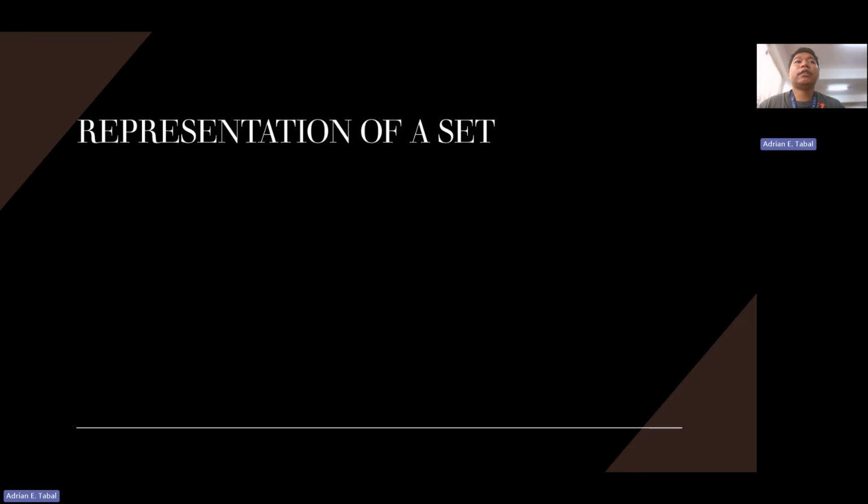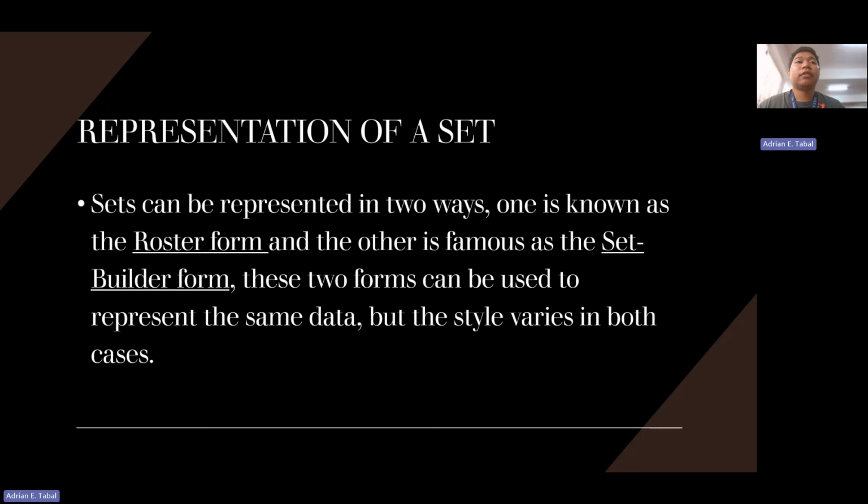So there are representations of a set. It can be represented in two ways. One is known as the roster form, and the other is the set builder form. These two forms can be used to represent the same data, but the style varies in both cases.